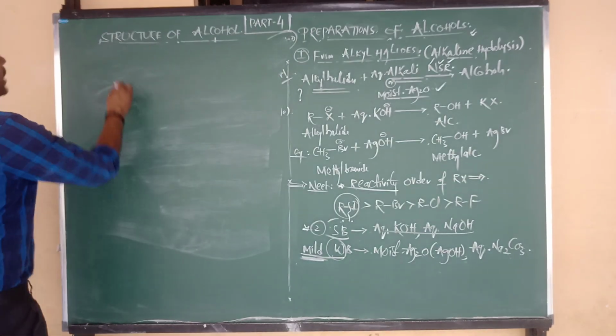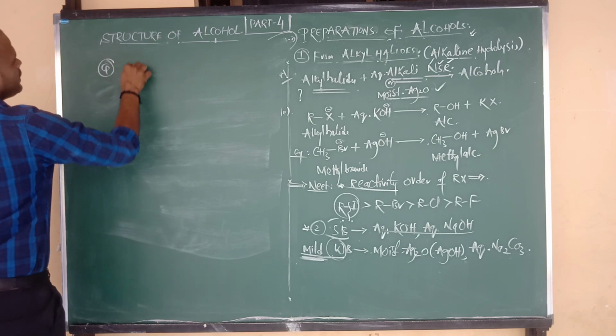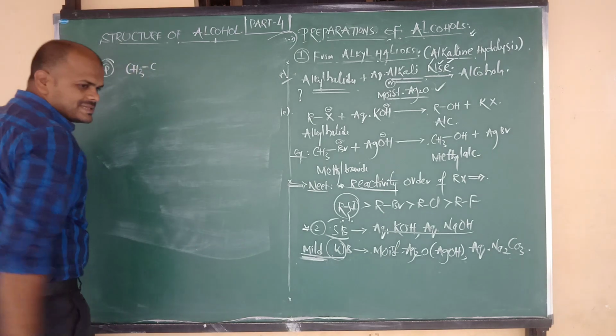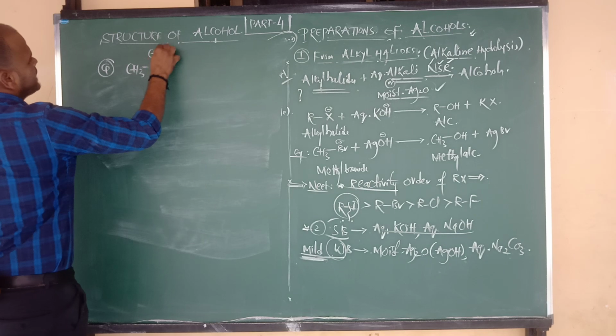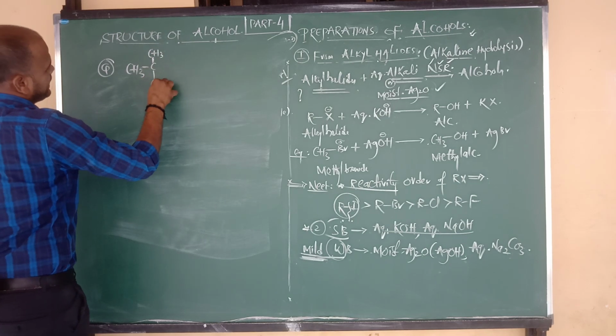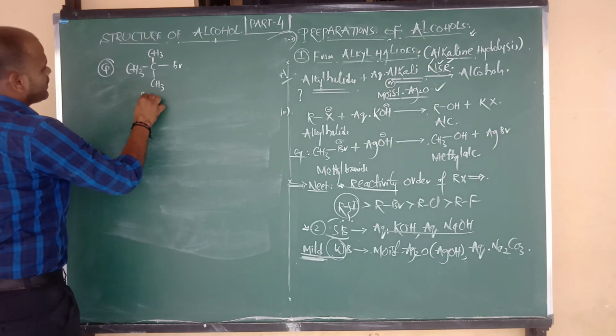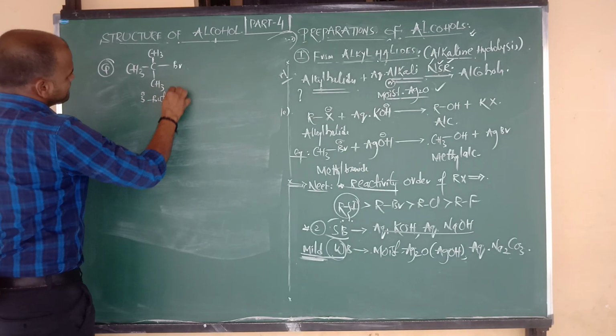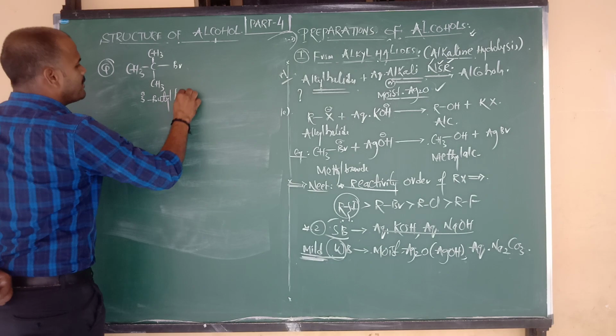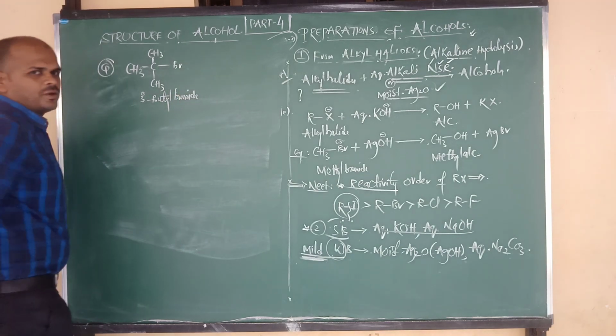Right, so the question is: here I am going to give you a compound, CH3 bonded to C, with CH3 above the plane, CH3 below the plane, and Br. So this is nothing but tertiary butyl bromide.